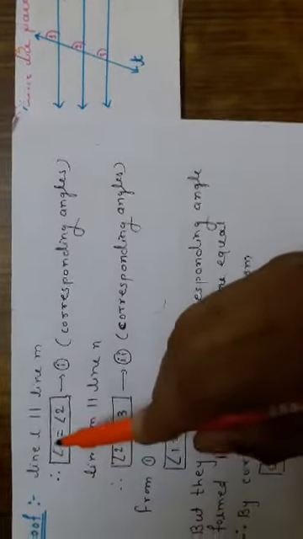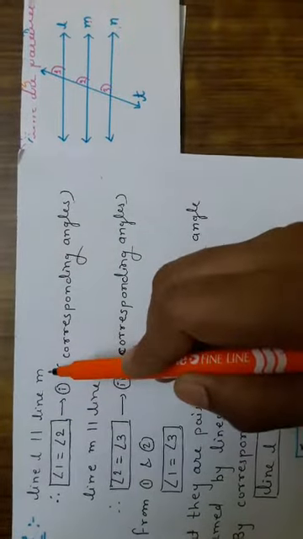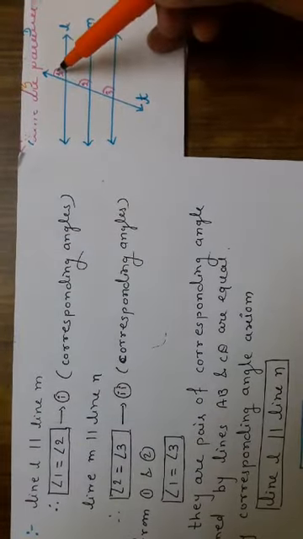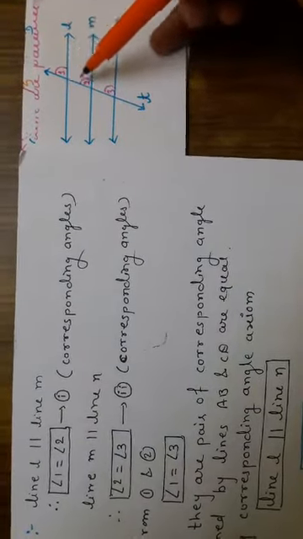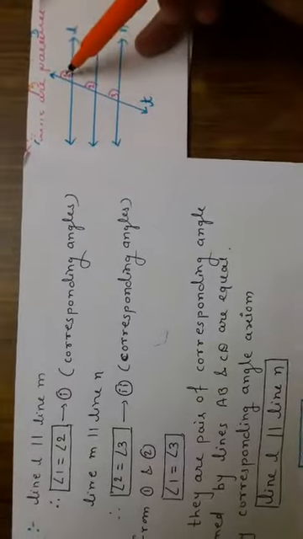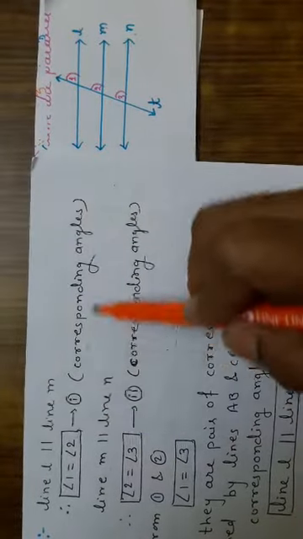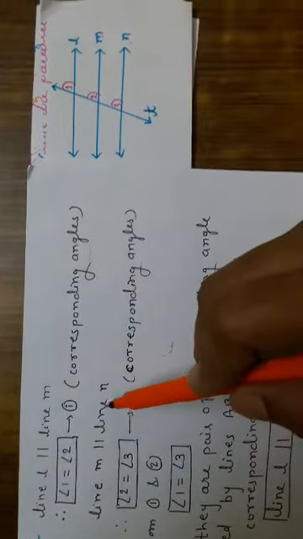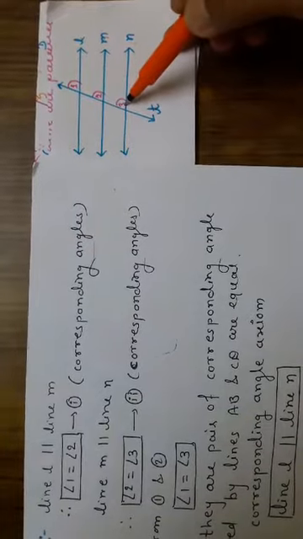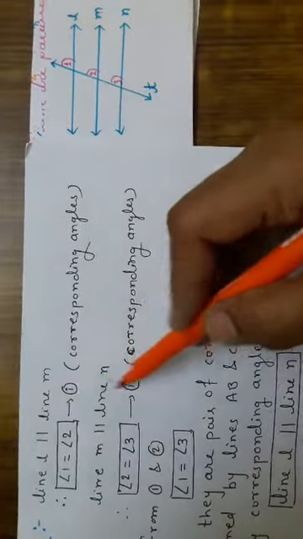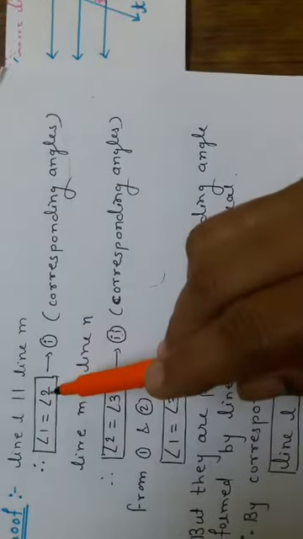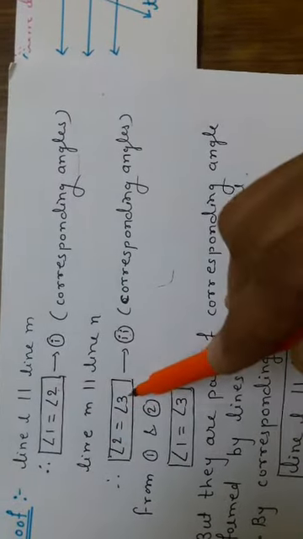Now the proof. Line L is parallel to M. In the figure, I have given angle 1, angle 2, angle 3. So angle 1 is equal to angle 2. Why? Corresponding angles. Then line M is parallel to N. Therefore, again angle 2 is equal to angle 3. From 1 and 2, we find here angle 1 is equal to angle 2, and angle 2 is equal to angle 3.